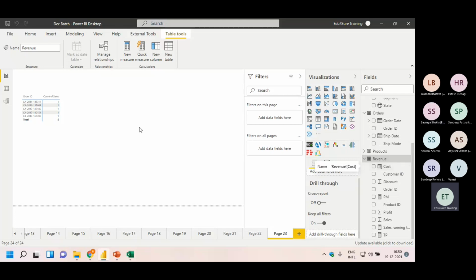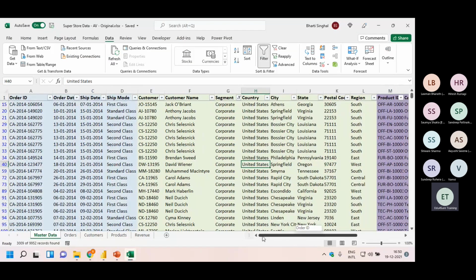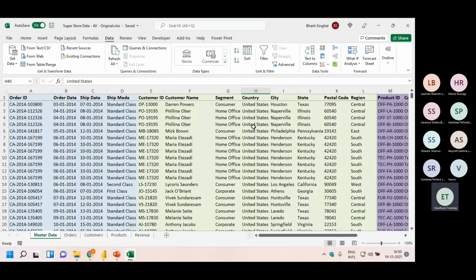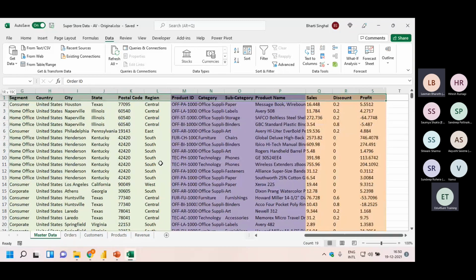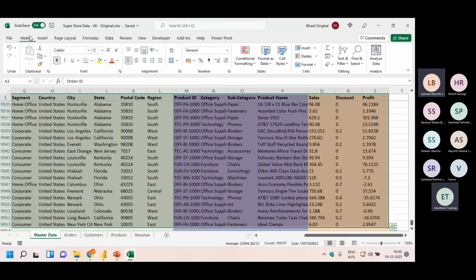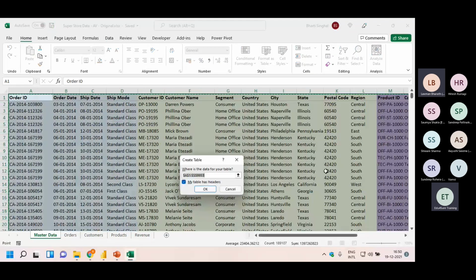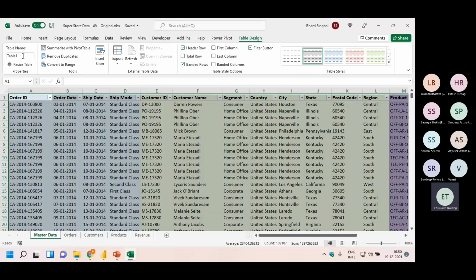Concept number 1. Now concept number 2, guys. What is that concept number 2? This is a bigger table for me, right? For example, this data set has a name. So what I'm doing here is declaring it as a table and giving it a name. What is the name of this table? Table 1, right?